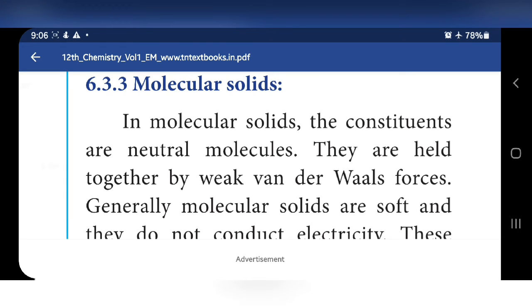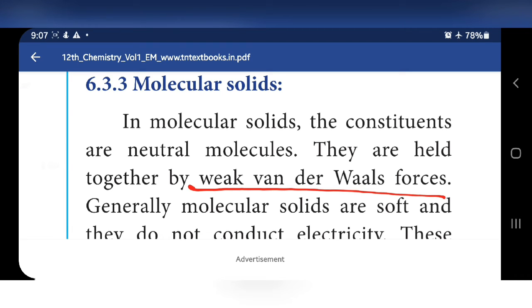Second type is over. Third one, molecular solids. In molecular solids the constituents are neutral molecules. Ionic solids contain ions, covalent solids contain covalent bonds, like that molecular solids contain molecules. Molecules means neutral charged species. So in molecular solids the constituents are neutral molecules, held together by weak van der Waals forces.